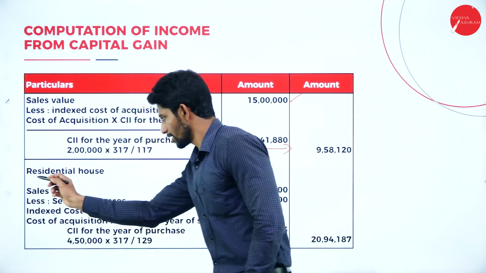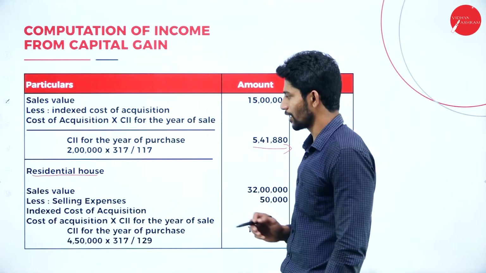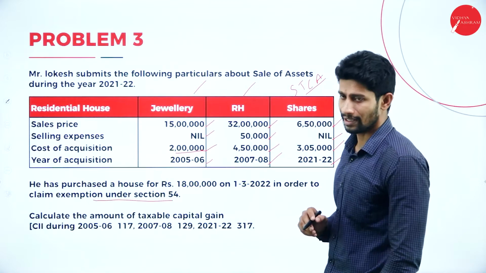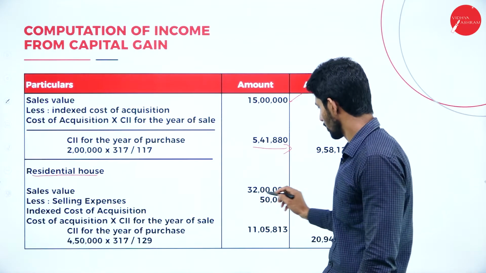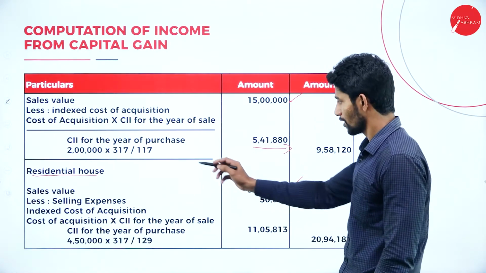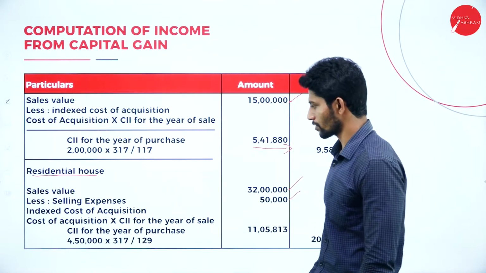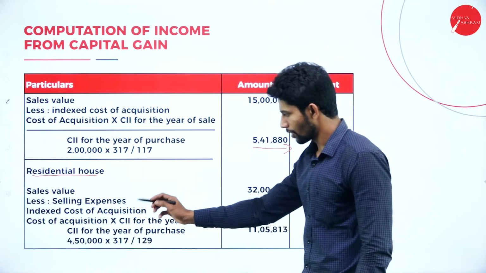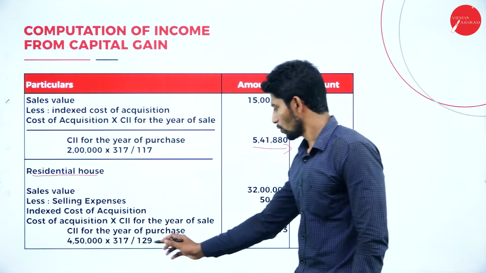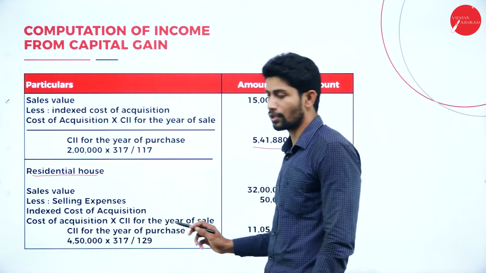Next asset is residential house. What is the sales value of RH? Rupees 32 lakhs, and selling expenses with respect to residential house is 50,000. Less indexed cost of acquisition, that is 4,50,000 into 317 divided by 129. 129 is the CII for the year of purchase.